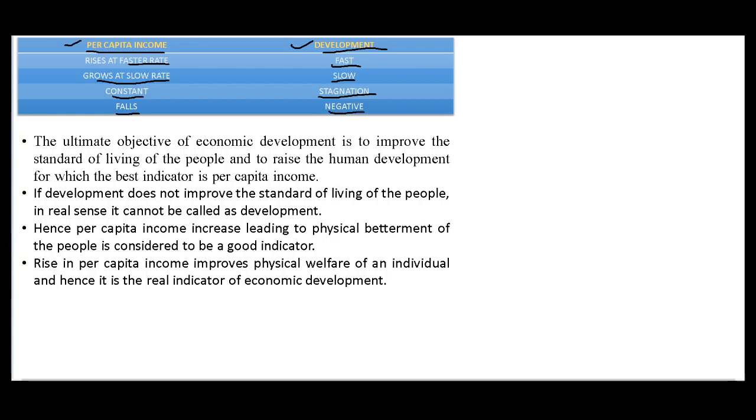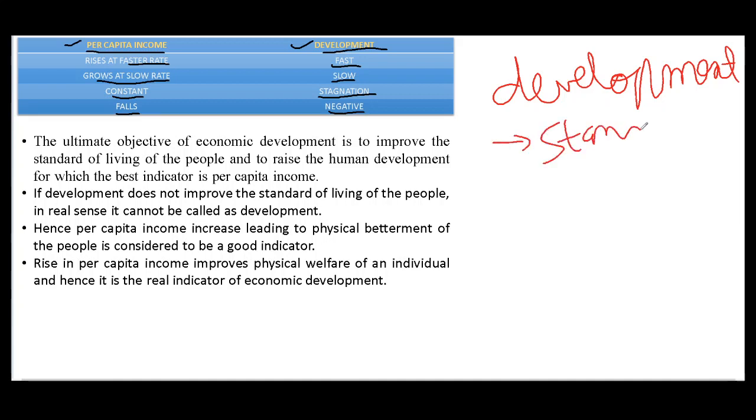The ultimate objective of economic development is to improve the standard of living of the people and to raise human development, for which the best indicator is per capita income. Now, what is the ultimate objective of development? As we saw, development means development in all sectors, which means the standard of living of people should increase. If the standard of living of people is increasing, then we can term per capita income the best indicator. Only if the standard of living is improving can we term it the best indicator.